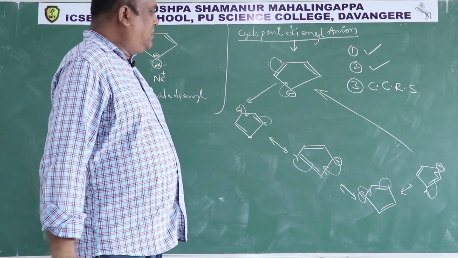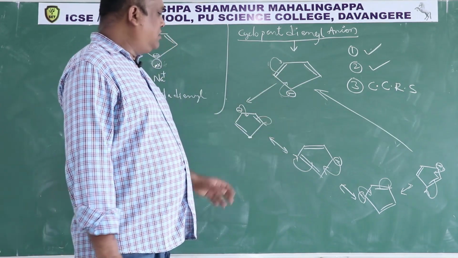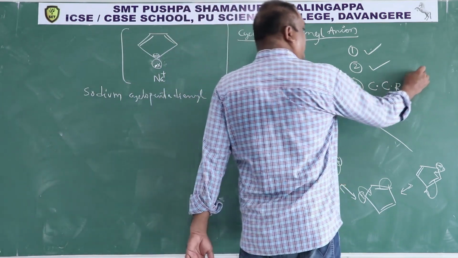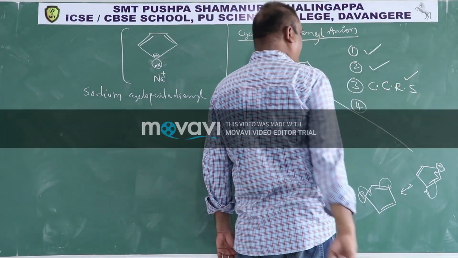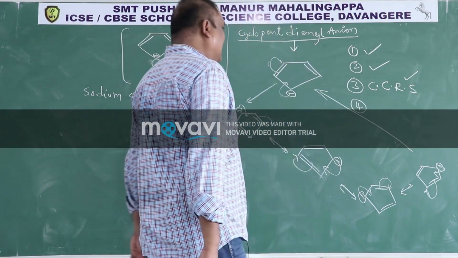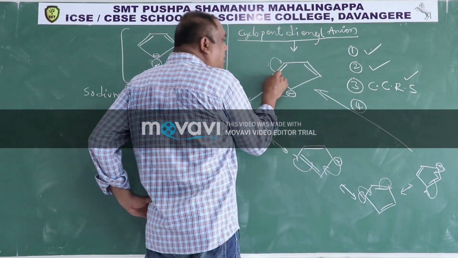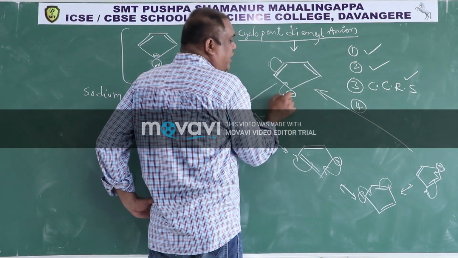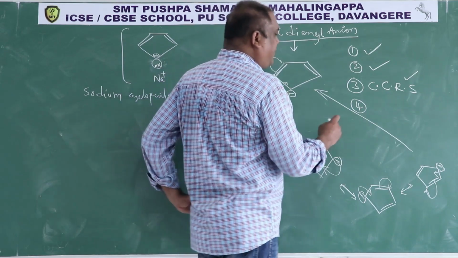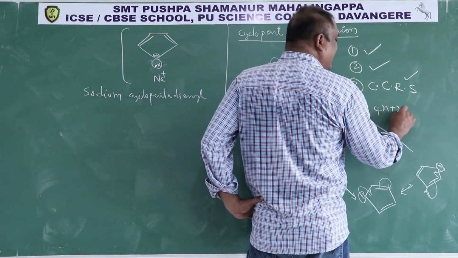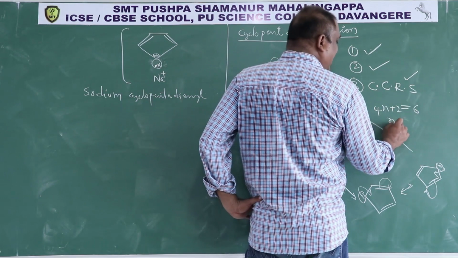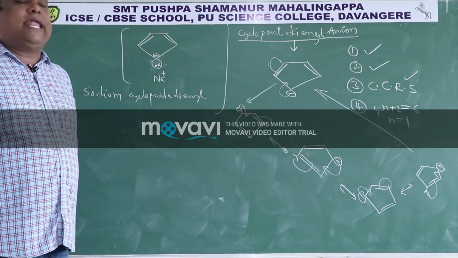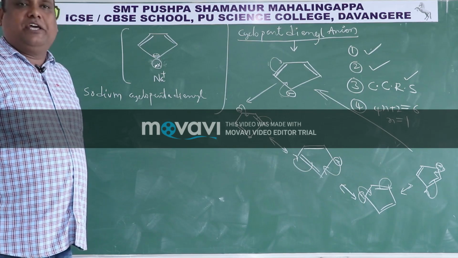So this clearly shows that this is having a cyclic resonance or not? Yes. Then third condition satisfied. Now fourth condition. Number of electrons in cyclic resonance are this pi bond 2 electrons, this pi bond 2 electrons, this negative lone pair 2 electrons, total 6 electrons. Therefore 4n plus 2 is equal to 6. Then n you will get 1. Therefore cyclopentadienyl anion is aromatic in nature.